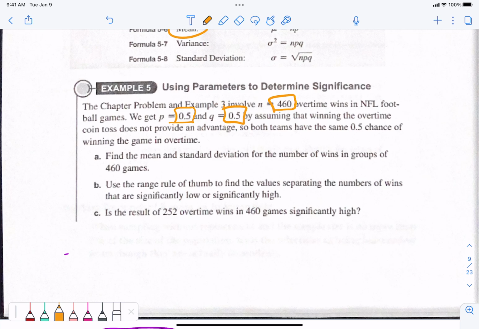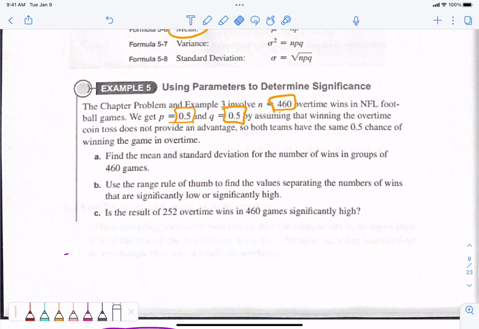Regardless of heads or tails, 50% of the time you're going to get a win, and 50% of the time you're going to get a loss based on heads versus tails. They're basically asking whether there is an advantage to getting the coin toss in overtime. A lot of times the first person that scores wins, so we're trying to test that theory. We know there is a slight advantage in overtime.